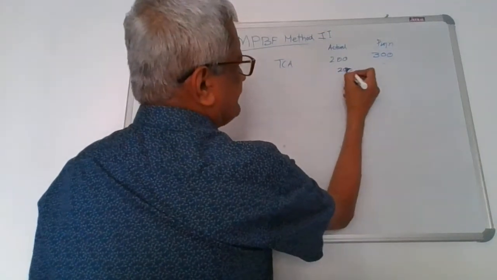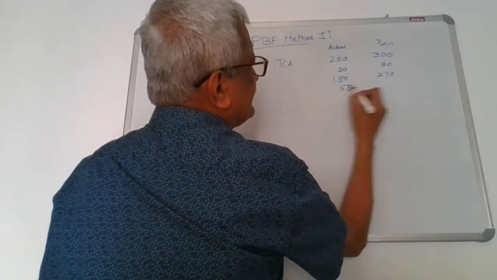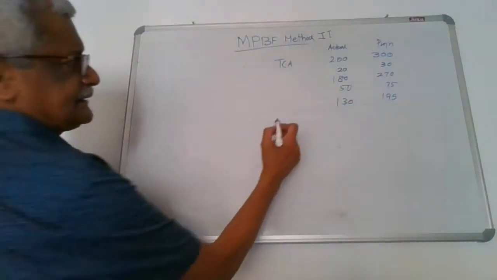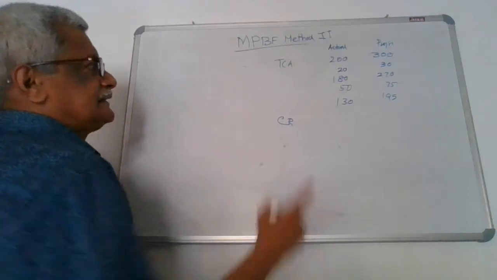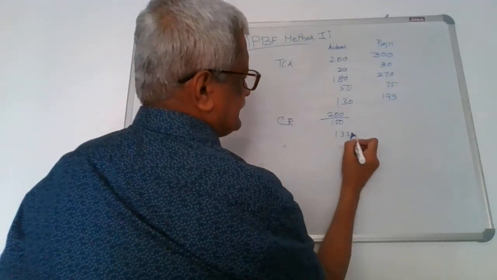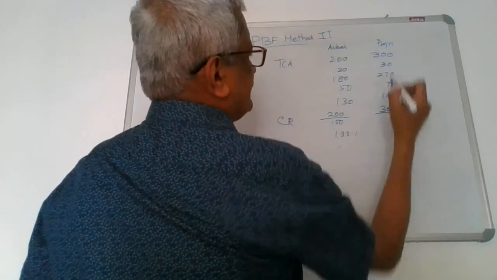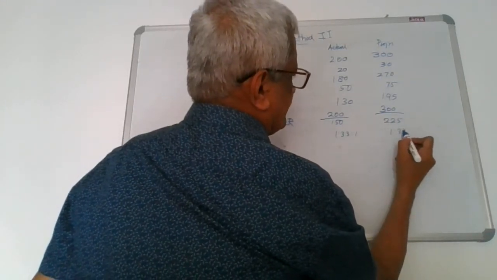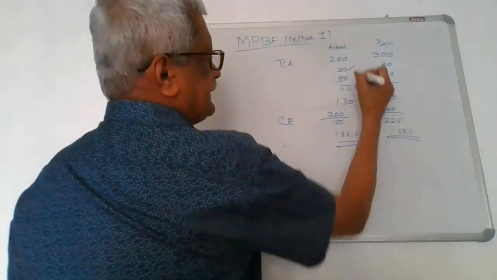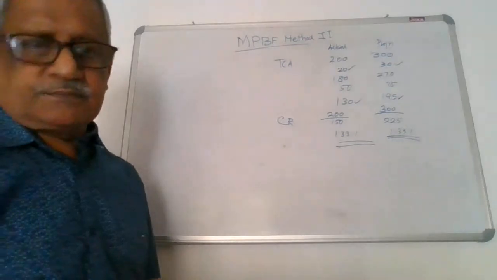We have given here as 20, 30, 180, 270, 180, that 50, 75, 130, 195. Now, if you look at the current ratio, you will see that the current ratio is equal to 200 divided by 150. It will be 1.33:1. Herein, if you take 300 by 195 plus this one, 225, it is 1.33:1. This 150 I got because this is other current liability and bank borrowing. This is the long-term source of funds for that.